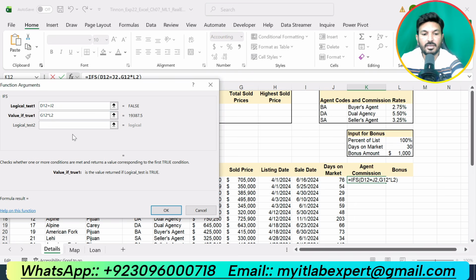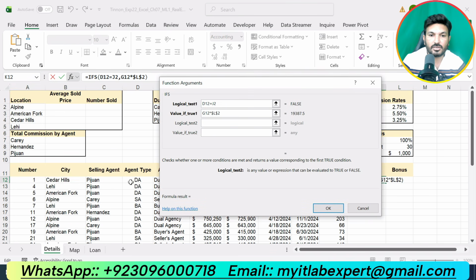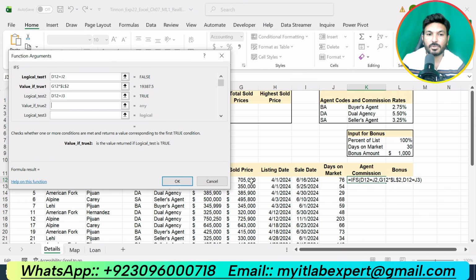If the first logical test is correct, then our agent commission will be the sold price multiplied by L2, that is the rate. If D12 is equal to J3, then our agent commission will be again the sold price multiplied by L3.